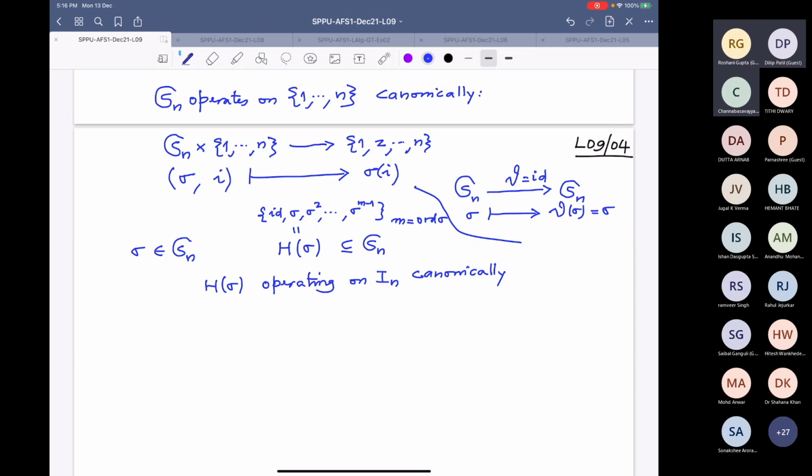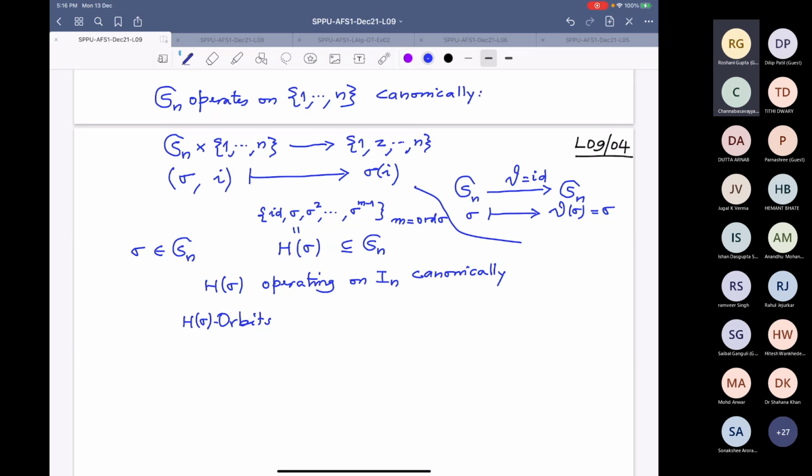This group is operating canonically, therefore we have orbits. So H sigma orbits, just not to get confused between Sn orbits and these orbits. Which are the orbits? Let us list them.